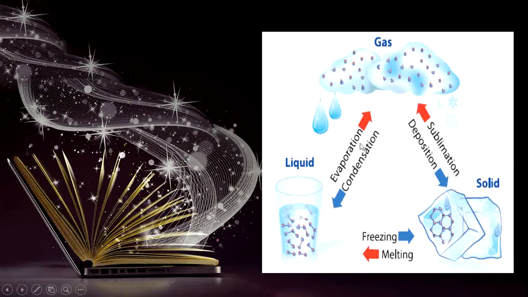There are different such processes in the change of state in matter. See this diagram. First, what happens? Liquid, when heated, becomes gas. It becomes steam, which is a gaseous state of matter. Now, the temperature reduces. What happens? The steam becomes water. Now, again, if the temperature reduces to 0 degrees Celsius, the steam becomes ice. So, these are the change of state of matter.